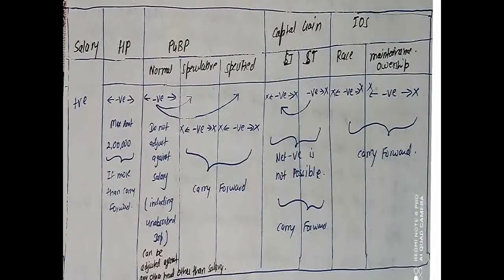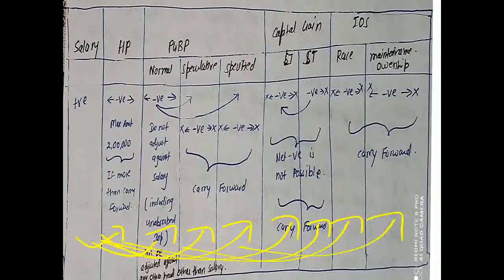This was all about this chapter. It is very easy, and I'm giving you a short chart. With this you can easily understand and keep all the points in your head. That is salary. Already told that salary income is always positive. It can be used to set off the losses against all these heads, except the PGBP.